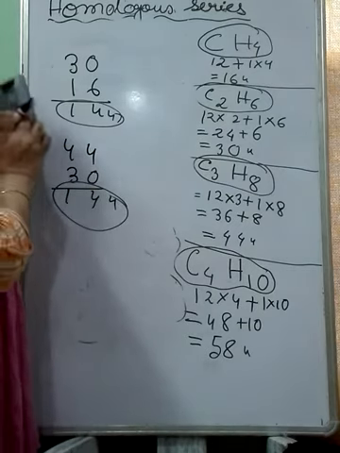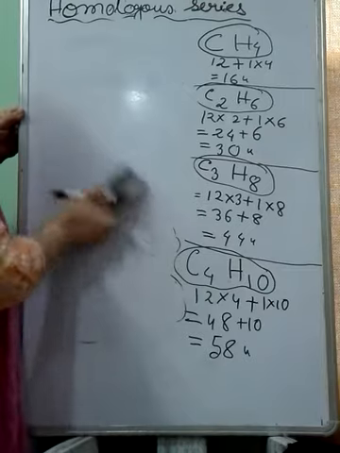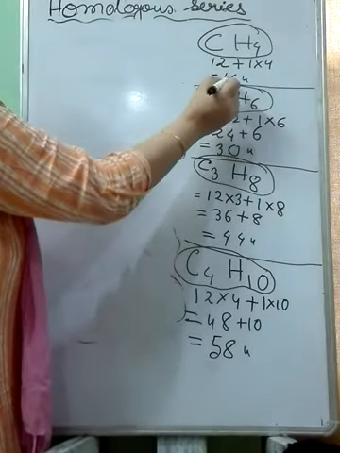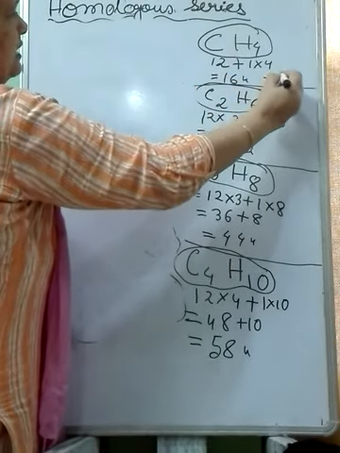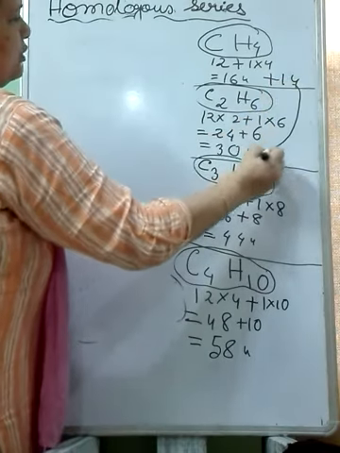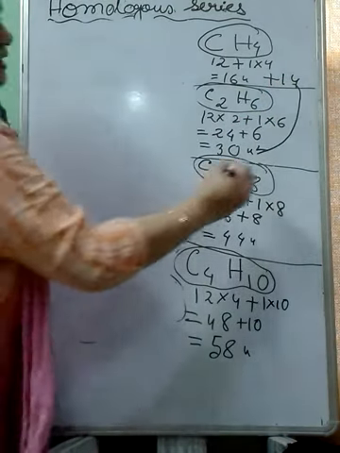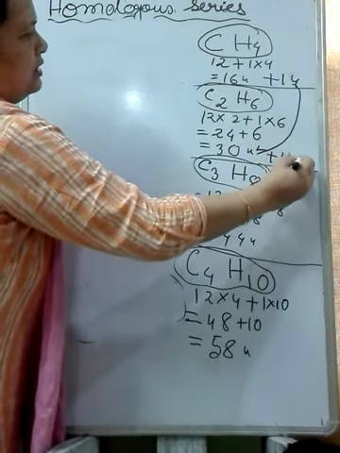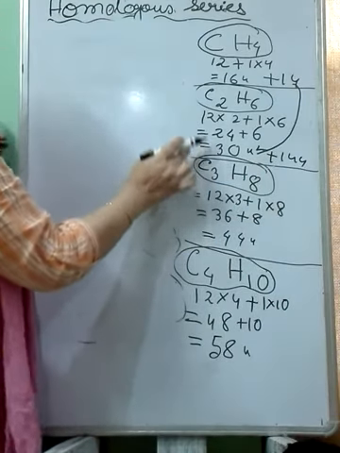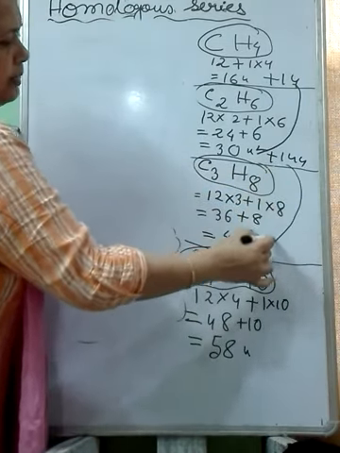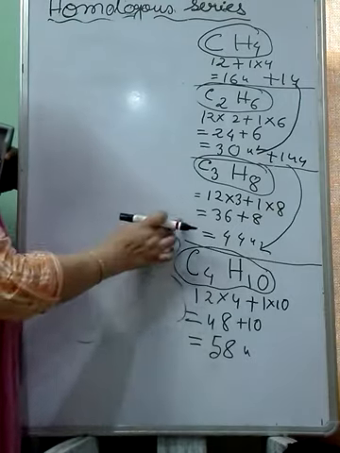That means the molecular mass of methane is 16. If you add 14 here, you will get the molecular mass of ethane. Again, if you add 14 U to the molecular mass of ethane, you will get the molecular mass of the next member, propane.